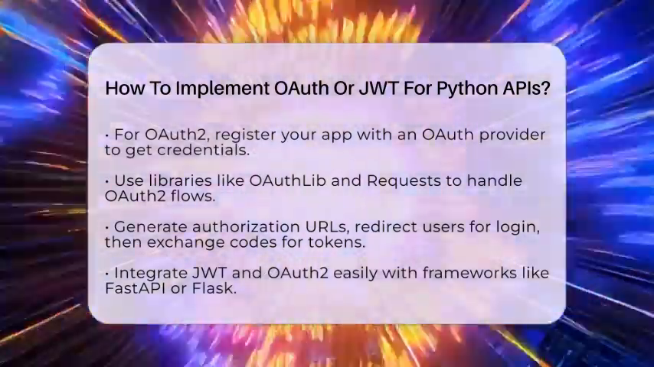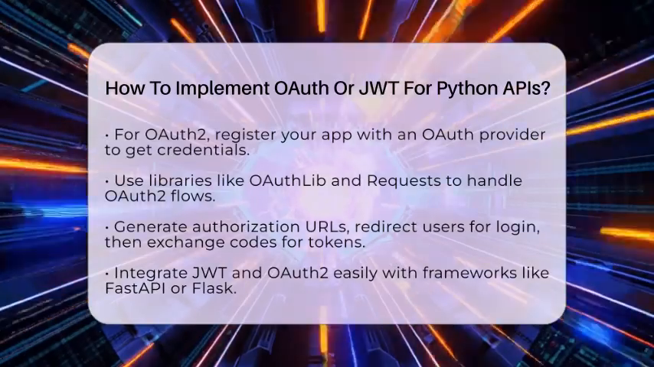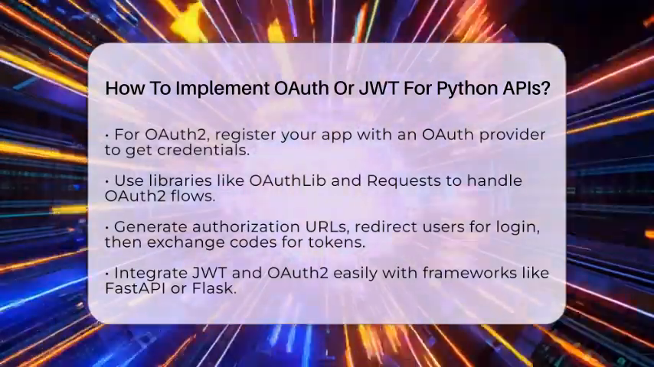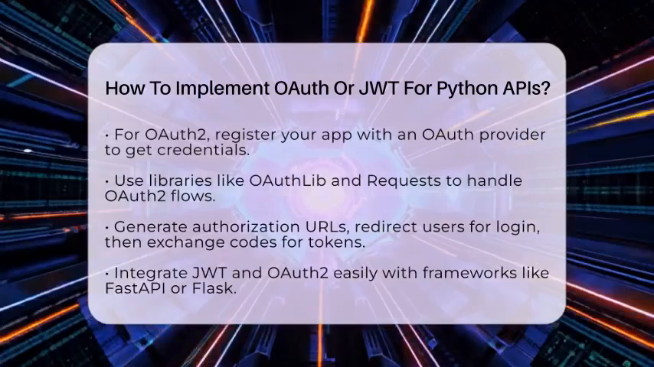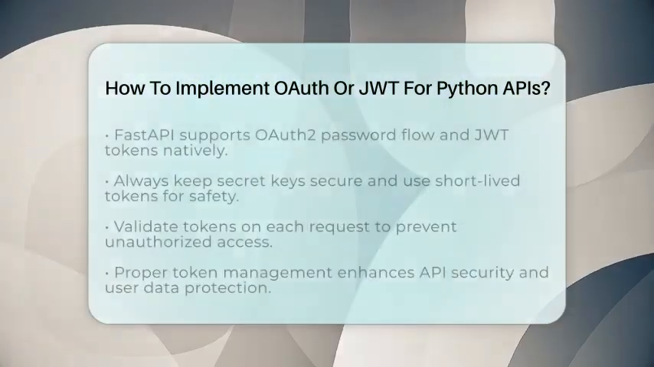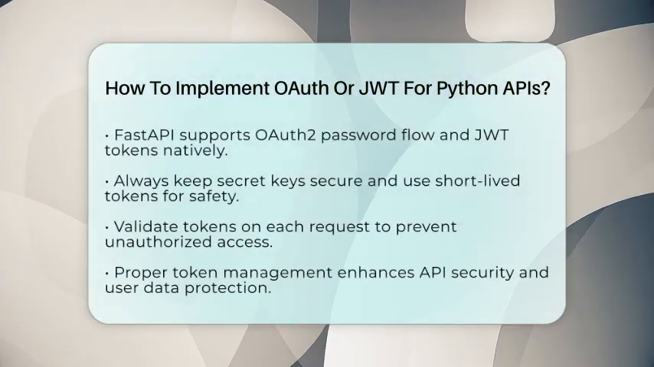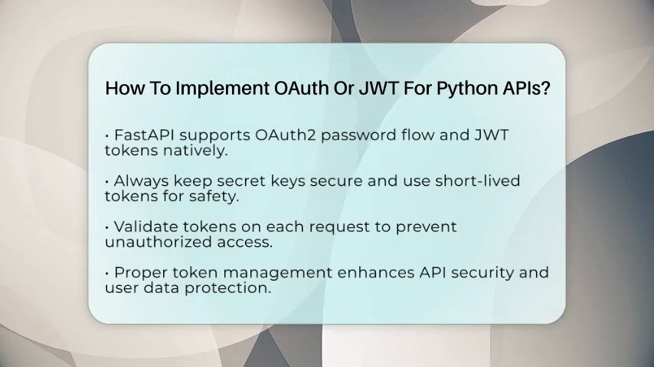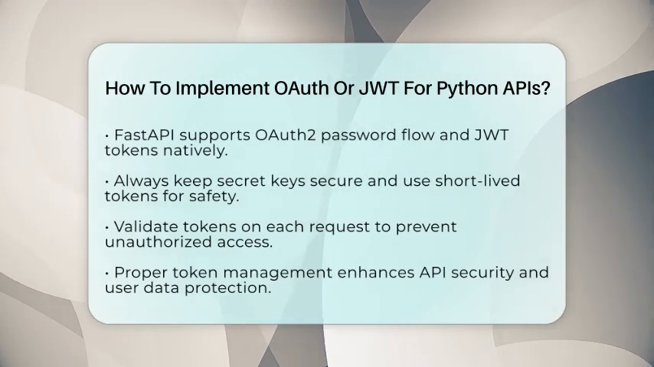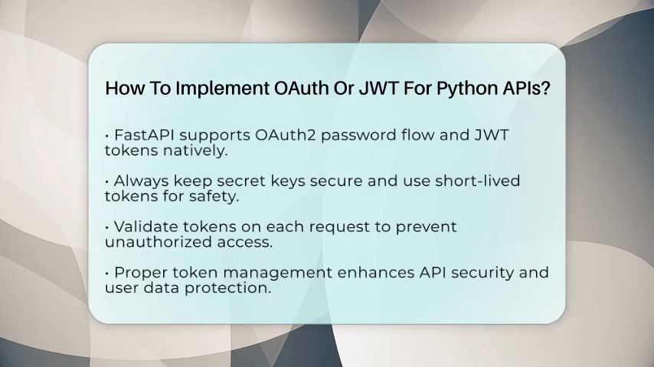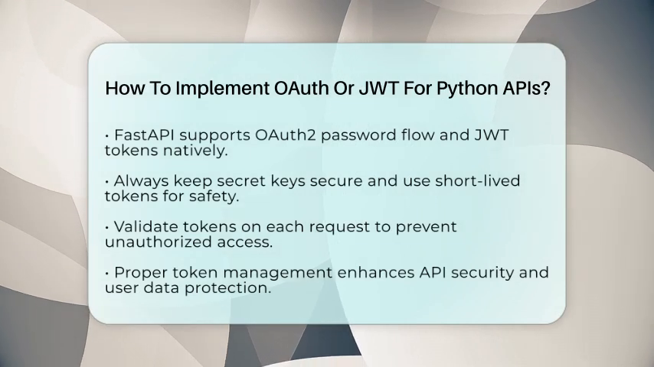To create a JWT, install JWT with pip, then import JWT. Define your payload with user info, set your secret key, and encode the token. To verify, decode the token with the same secret. For OAuth 2, set up your client with your credentials, generate the authorization URL, and handle token exchanges.